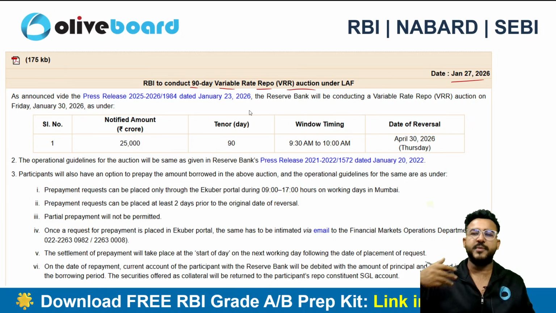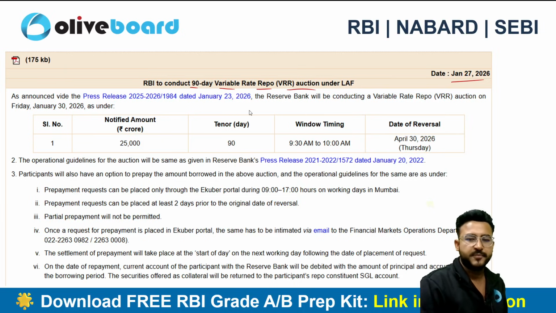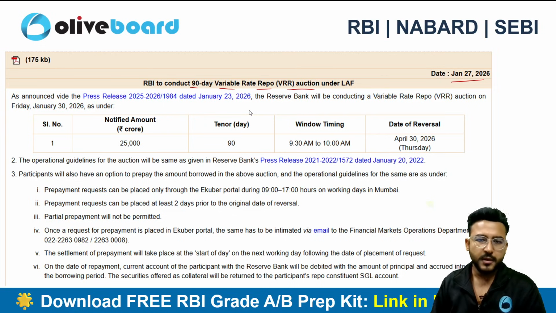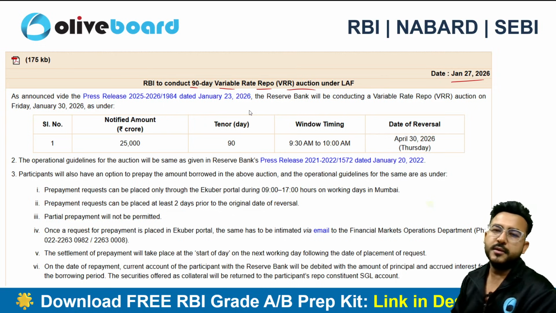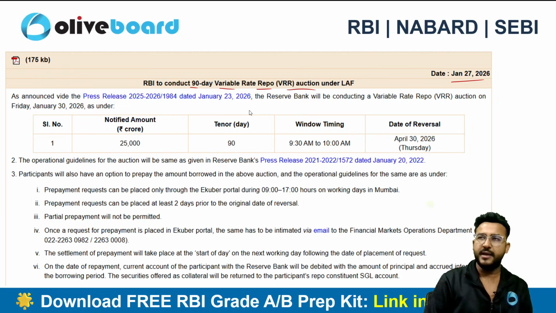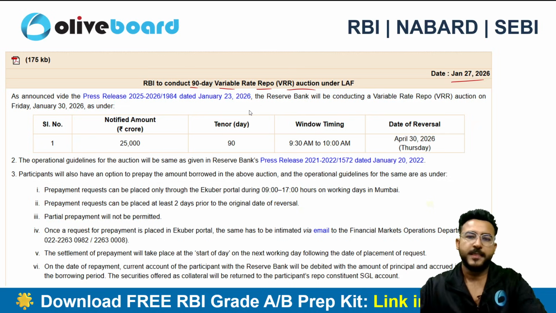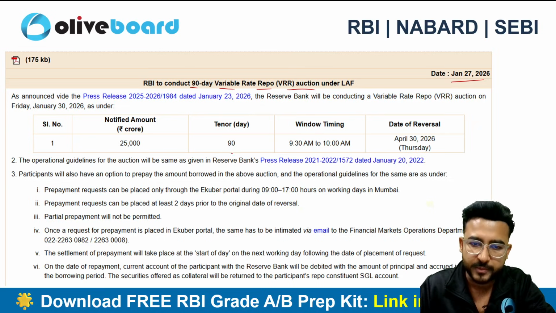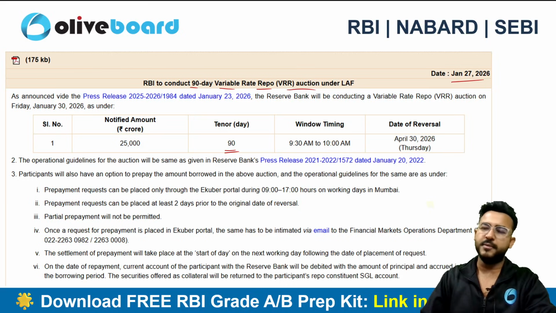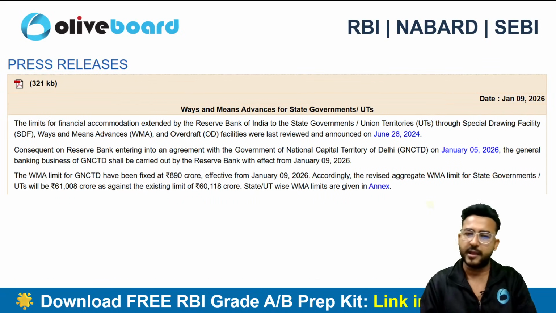Banks will be placing their bids if they want to take money on the basis of VRR, right? RBI will be injecting the money, but this is an auction based mechanism. The bank which is offering the highest interest rate will be getting this fund. Okay, and the tenure will be 90 days. So this is a kind of short term liquidity infusion measure by Reserve Bank of India.